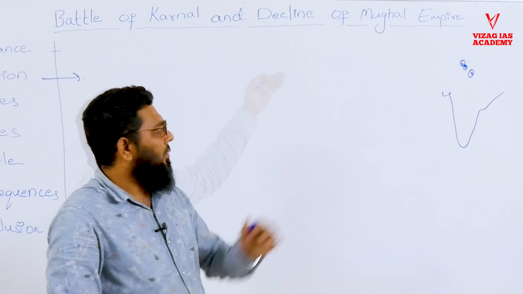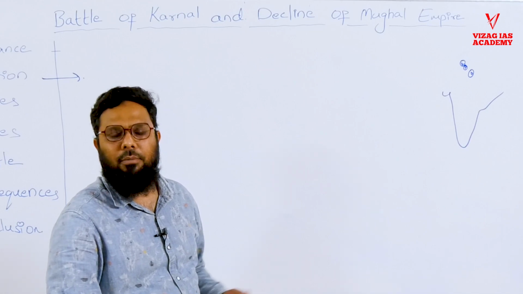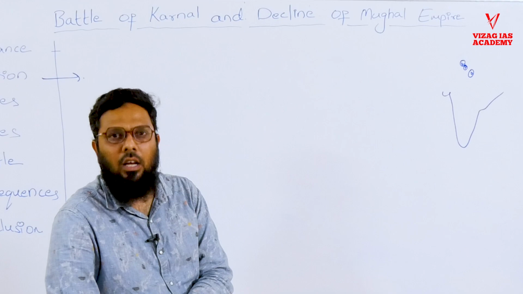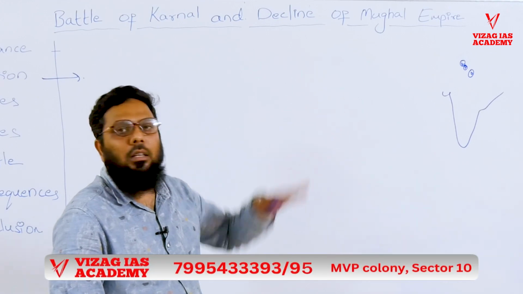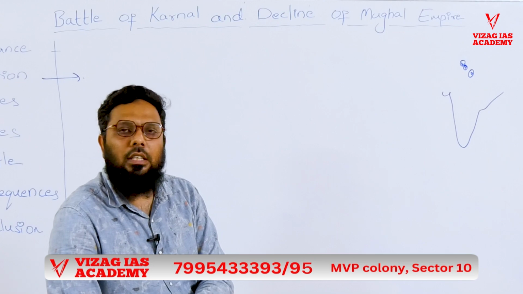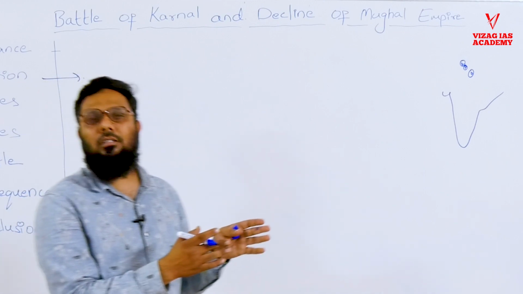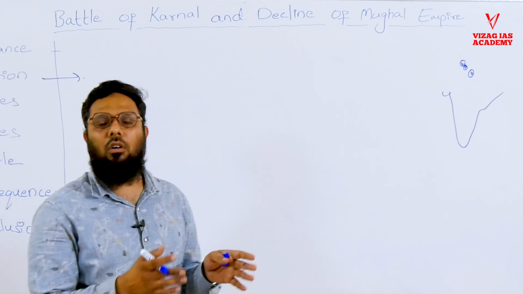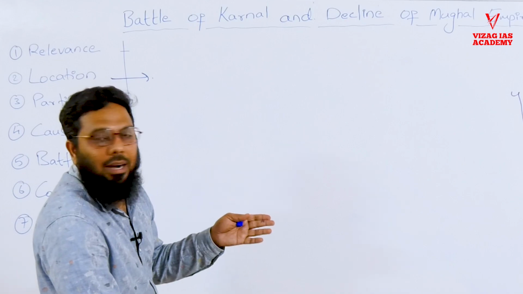Because see, a lot of times in the medieval period a lot of battles were fought here. Even the first battle of Panipat, even the second battle of Panipat, and even later on the third battle. And again in the middle we see the Battle of Karnal being fought in 1739. So I hope you got the location, because the location adds to the significance. If you understand the geography and location, it is better that we can discuss why these battles have happened.